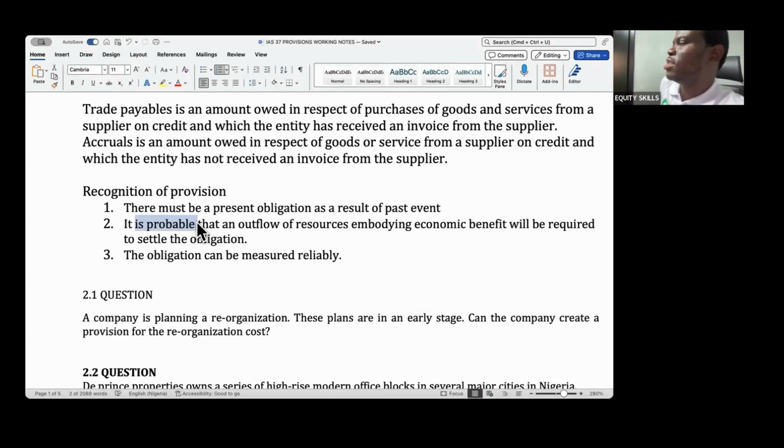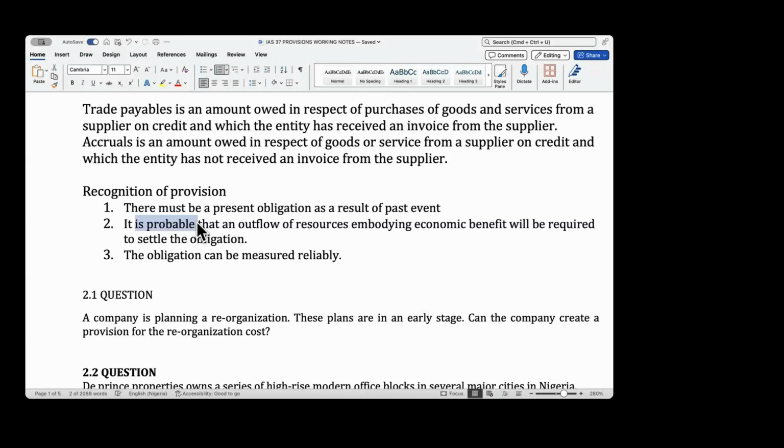Meaning it's more likely that you're going to pay than not paying. That's what probable means. We are not 100% certain, but it's probable. The likelihood is higher, above 50%. So we can just assume that we will definitely pay.